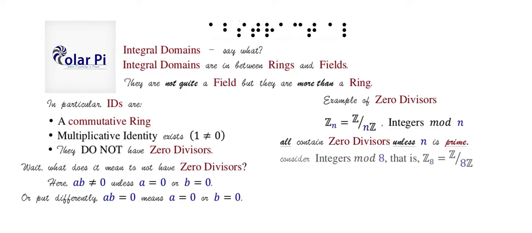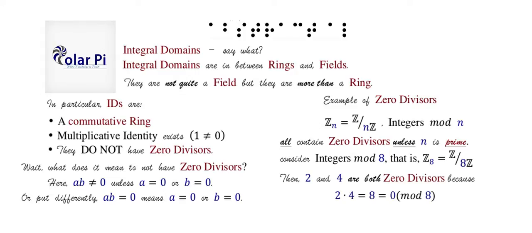Okay. All right, let's get specific. If n is equal to 8, clearly 8 is not a prime, then we have the integers mod 8, and there 2 and 4 are both 0 divisors because 2 times 4 is equal to 8, but the number 8 mod 8 is like the number 0. So you see what we mean now? Okay, cool. 2 is clearly not 0 mod 8, and 4 is clearly not 0 mod 8, so we took two non-zero numbers and multiplied them and got 0. So that's what it means to have 0 divisors.